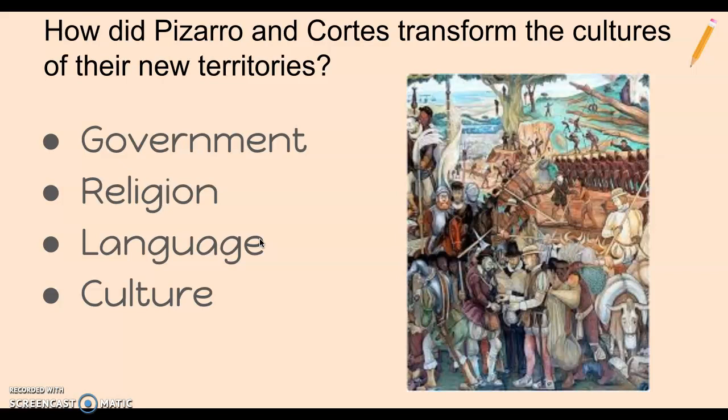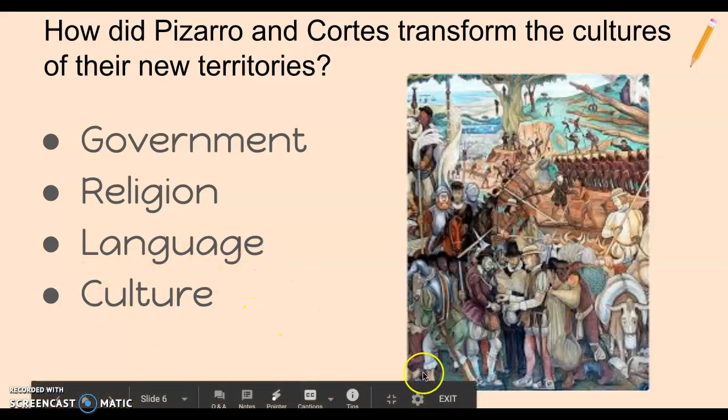And then finally, culture. All the things that make you you is what your culture is. It's the way you dress, it's the food you eat, it's the holidays you celebrate. All these things were taken away from the Native Americans and replaced with European style culture. And so Native Americans were forced to behave and dress and accept European culture as their own.